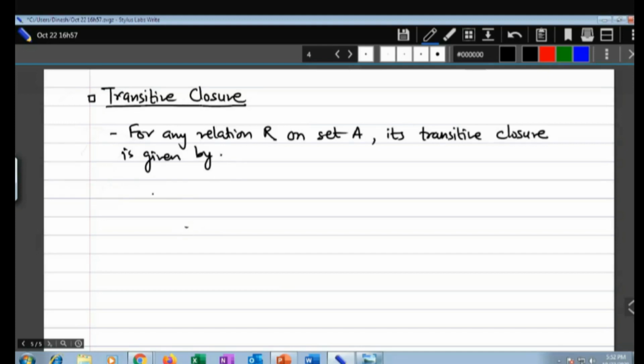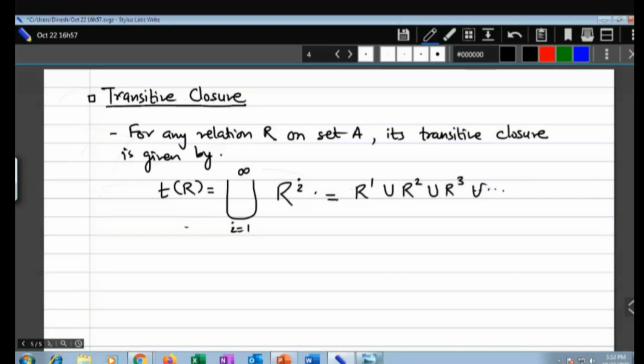The transitive closure of relation R on set A is nothing but the union of R to the power I, for I equal to 1 to infinity, or it can be written as R1 union R2 union R3, and it will go on to infinity.